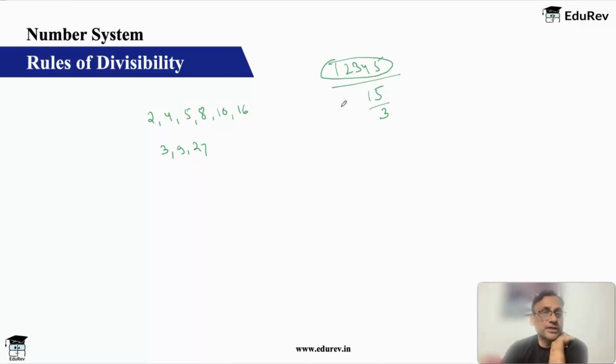Okay. You want to check whether it is divisible by 9 or not. 15 is not divisible by 9, so this number is not divisible by 9, but it is divisible by 3. Okay, so for 3, the sum of the digits should be divisible by 3. For 9, it should be divisible by 9. For 27, it should be divisible by 27. So this takes care of 3, 9, 27 as well.